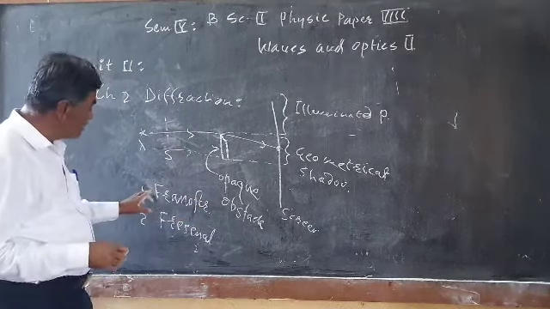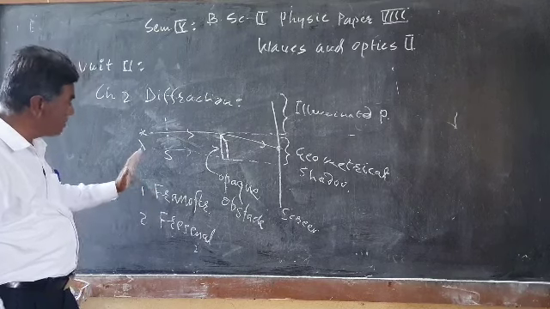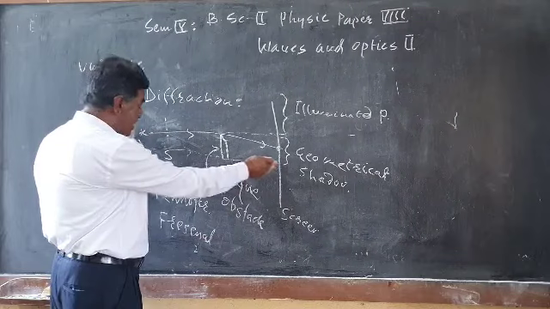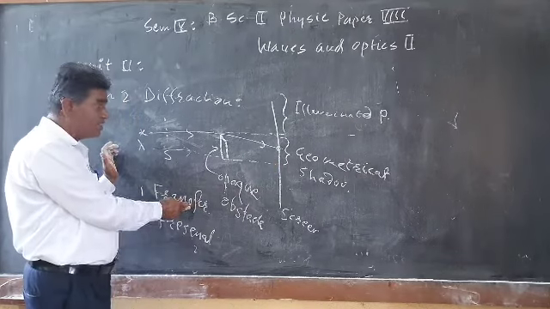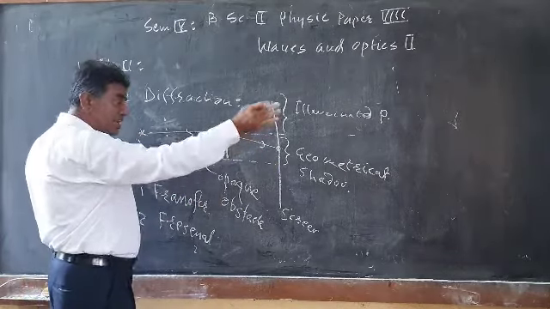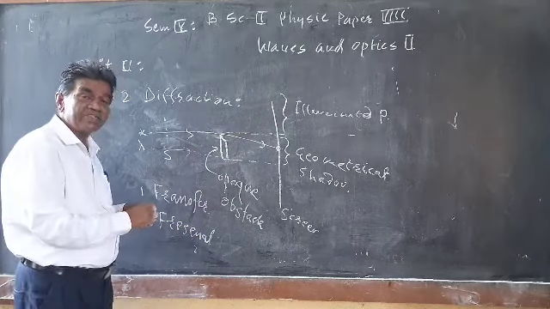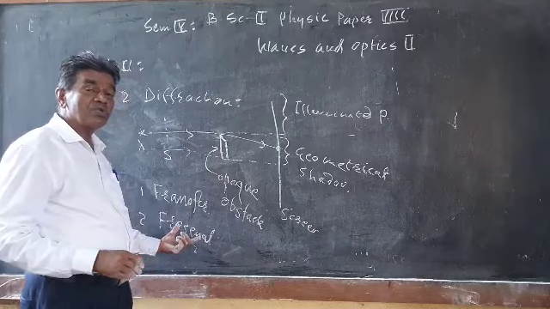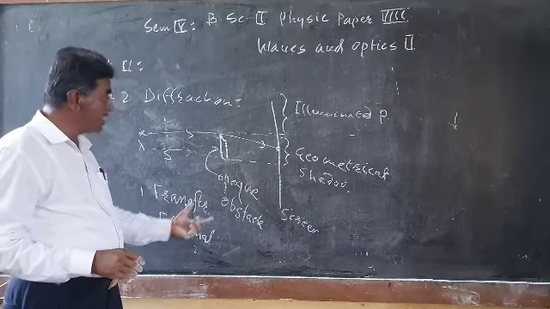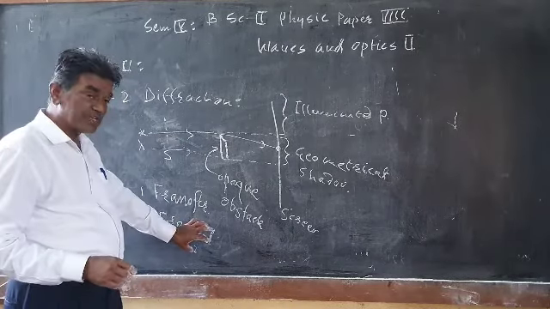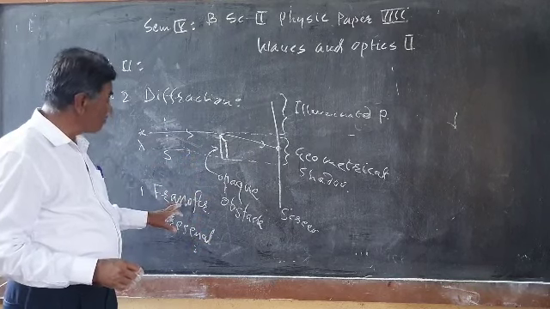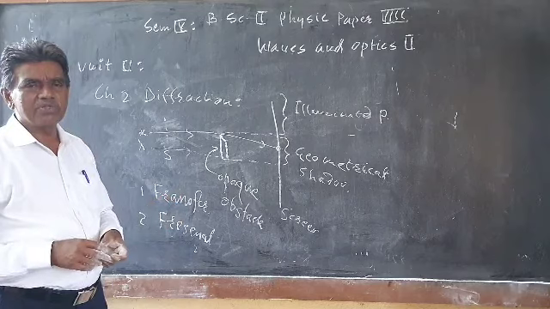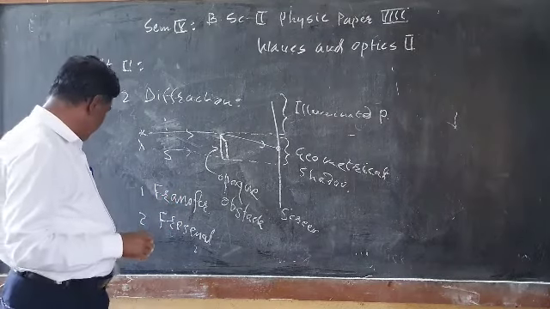Depending on the source and screen distance, if both are at finite distance, it is known as Fresnel diffraction, and if both are at infinite distance, it is Fraunhofer diffraction. In this we have to use the zone theory, how Fresnel explained this phenomenon, and we will also see Fraunhofer diffraction.